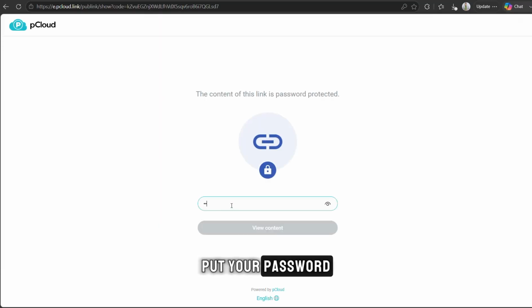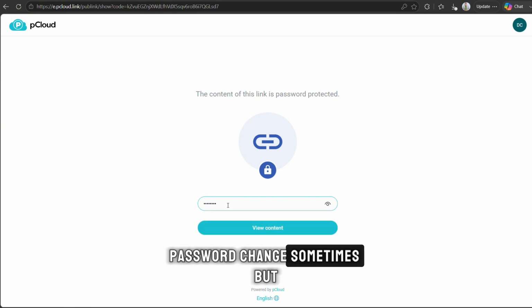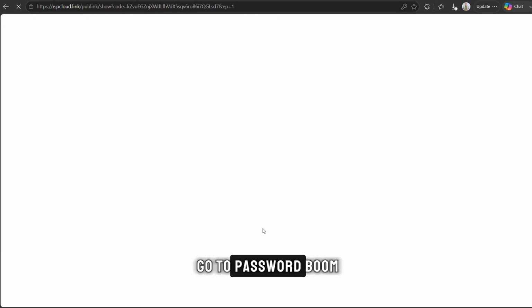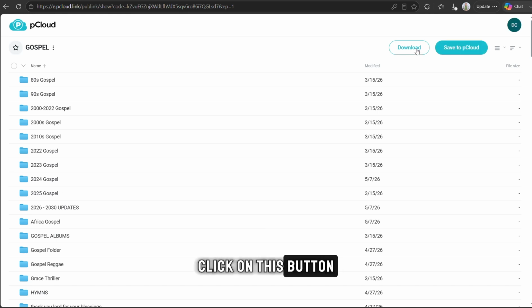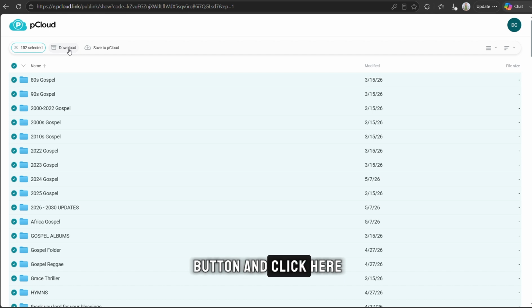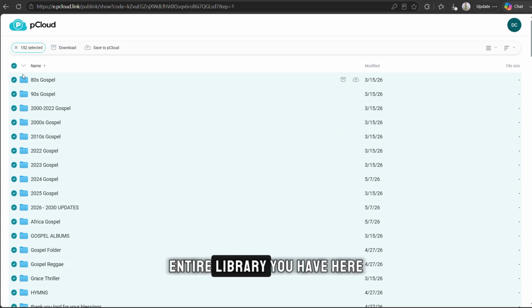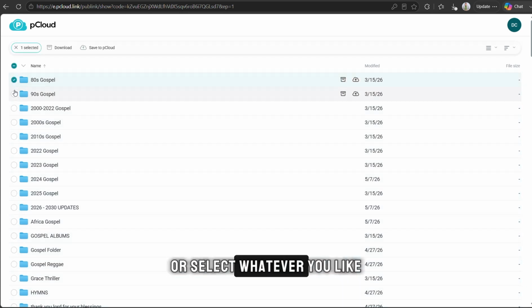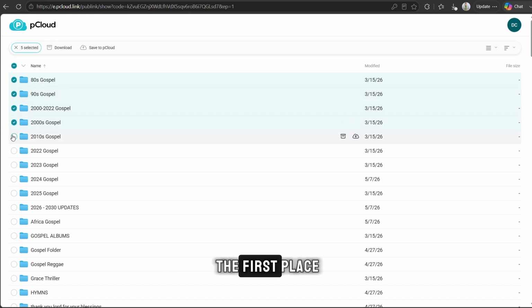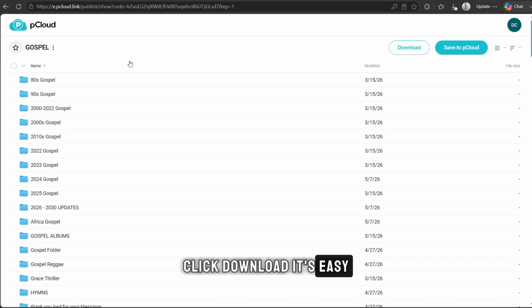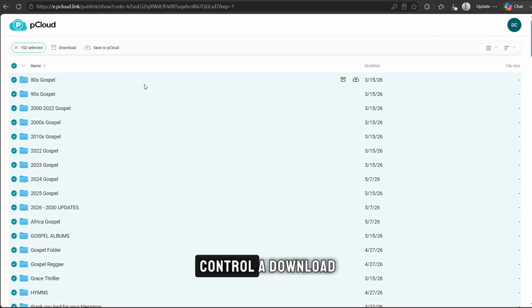Put your password. Password changes sometimes, but go to password, boom. Click on this button to download the entire library, or click on this button and click here to download the entire library you have here, or select whatever you like or you want at the first place. Click download. It's easy. It's easy. Or you press Ctrl A, download. It's easy. Or Command A, it's easy.